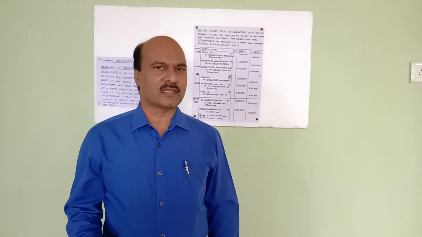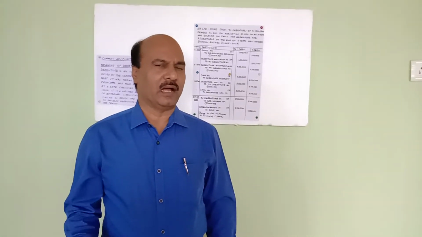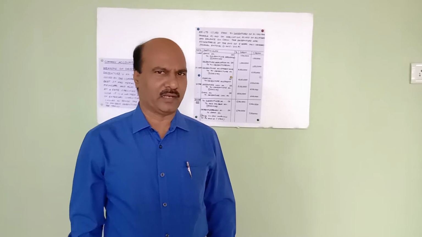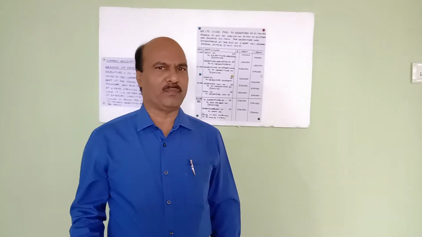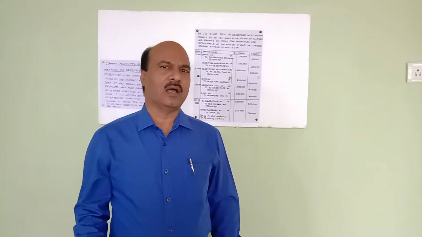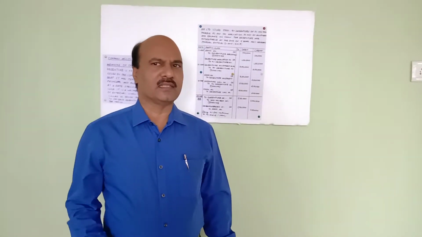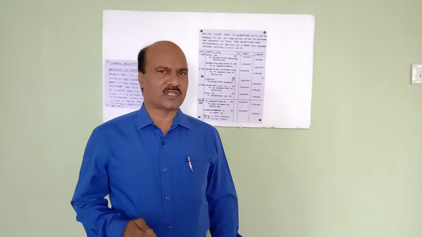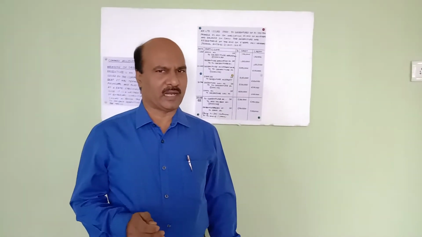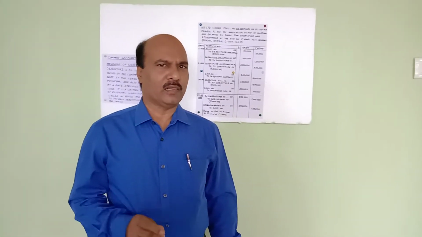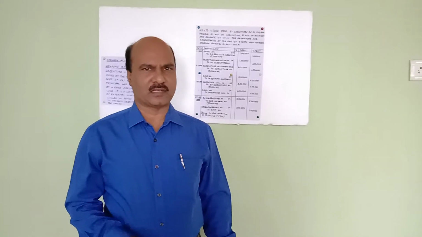This is how the system works, and at the end of the expiry period, the debenture amount will be paid either at face value or at premium value. Another thing is there is a very close relation between debentures and shares. All the conditions of shares also apply here.